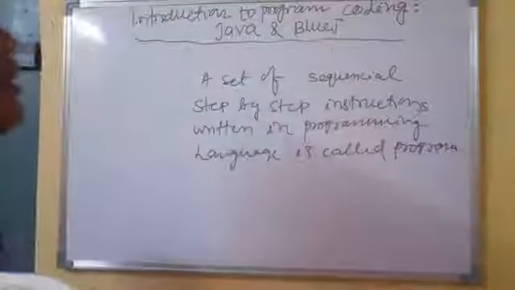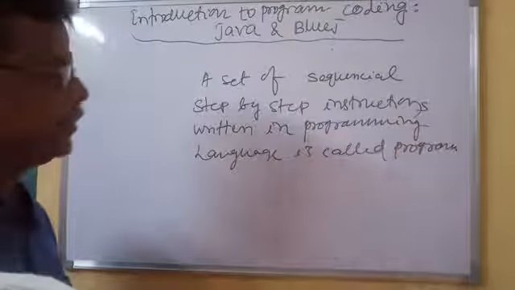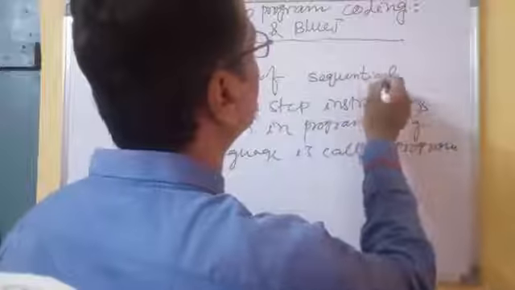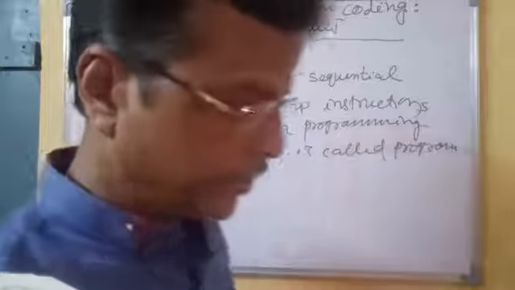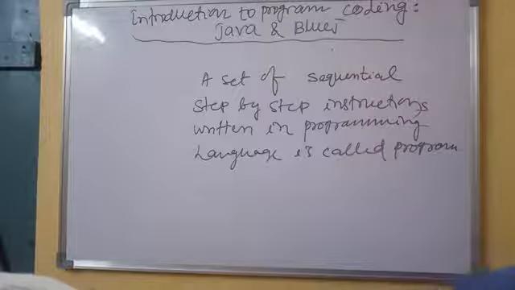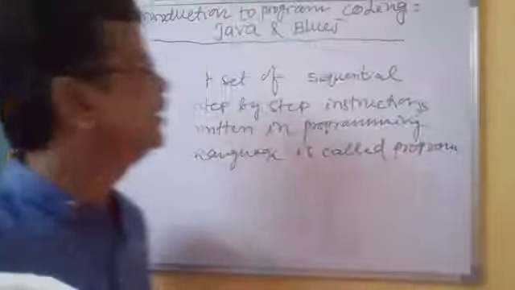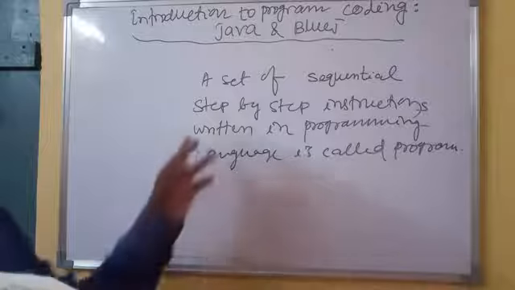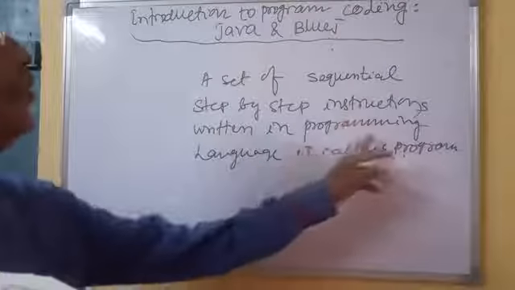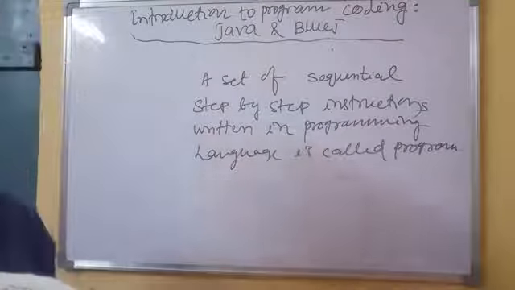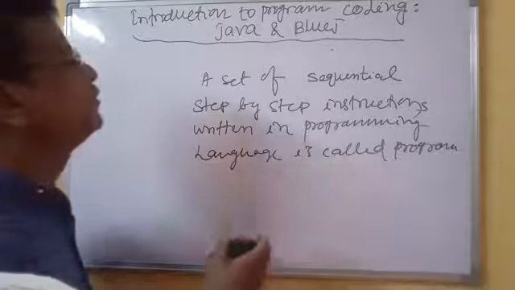A set of sequential, step by step instructions written in programming language is called your program.